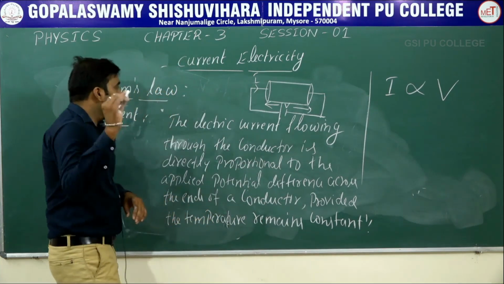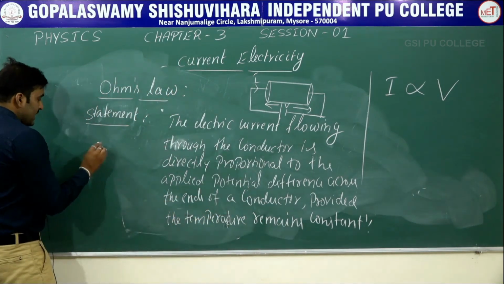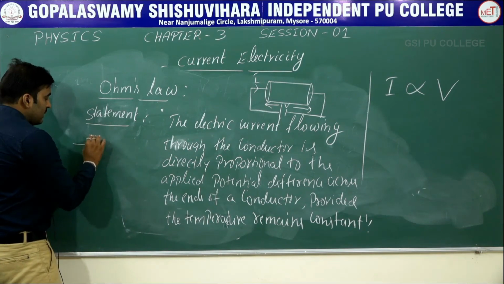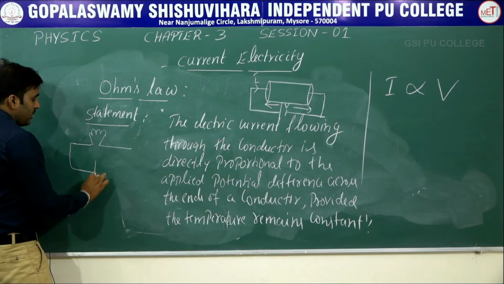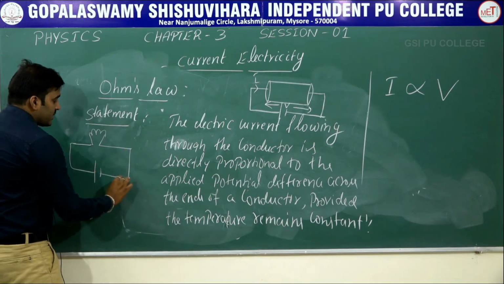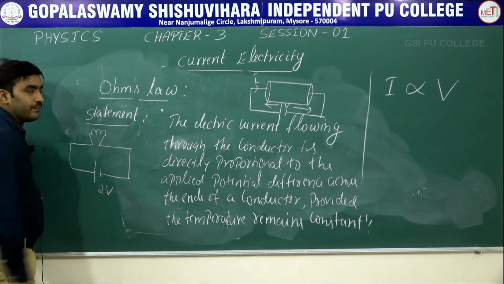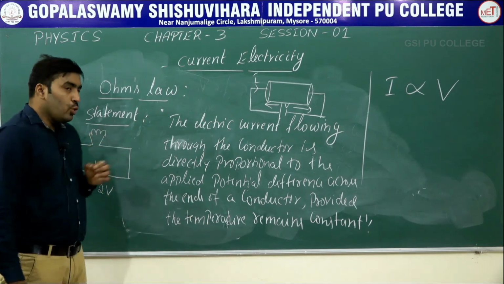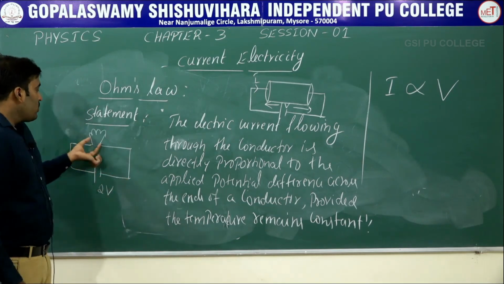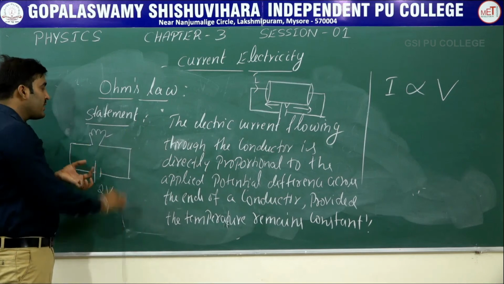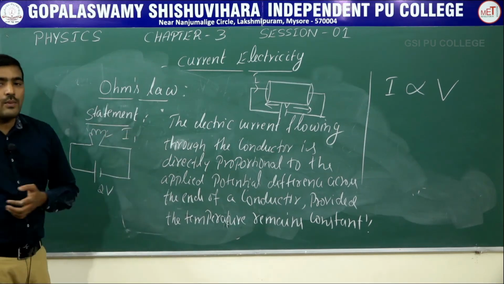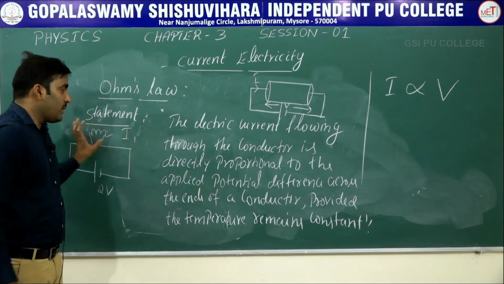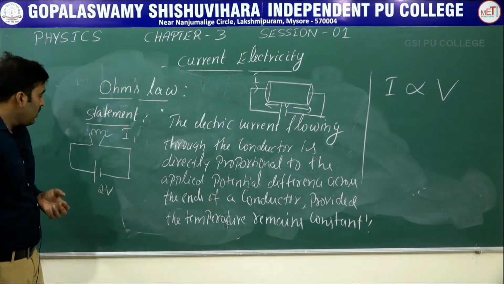As an example, let me consider an electric bulb. I will connect an electric bulb here, and the bulb is connected to a 2-volt battery. Now this bulb is glowing with some intensity, say I1. I1 is the intensity or brightness of the bulb.